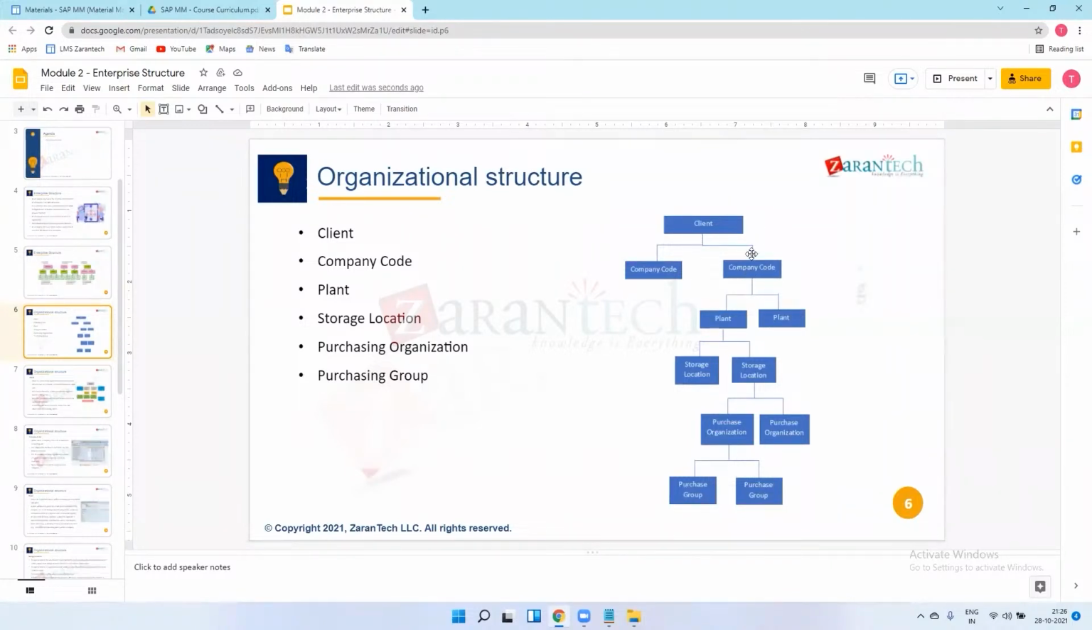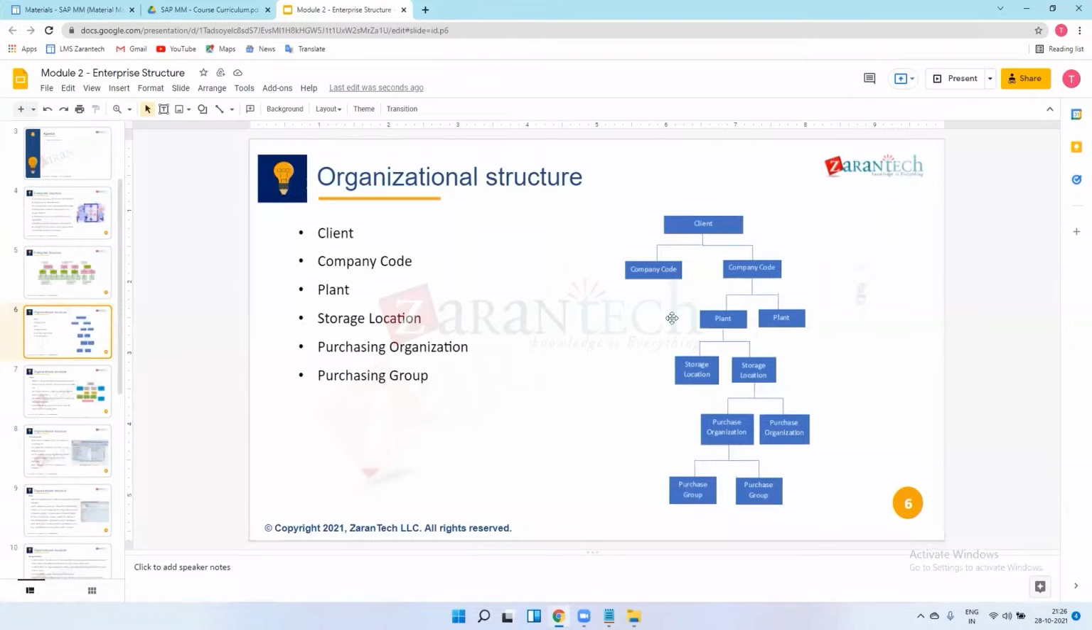Suppose I have one company code, and there is one client requirement that I need one company code and I want 10 plants. So we can create 10 plants as well, but we need to create those plants in this company code only. We cannot create one plant in this company code and one plant in another company code. There is no direct relationship between these company codes for these plants.